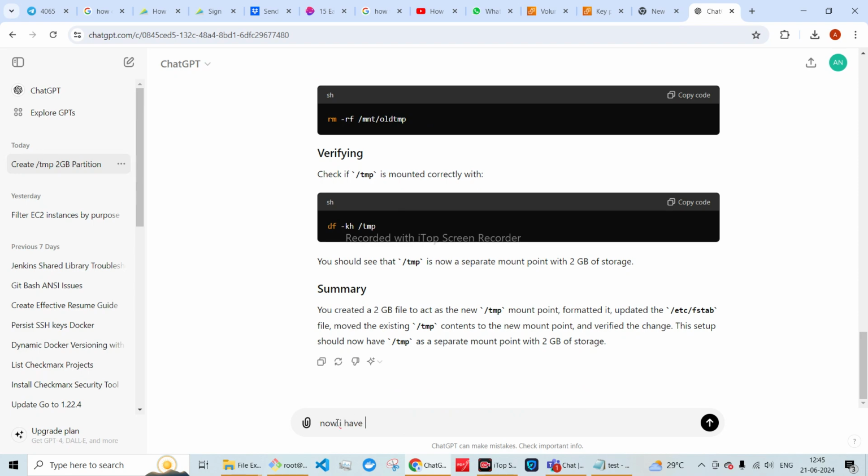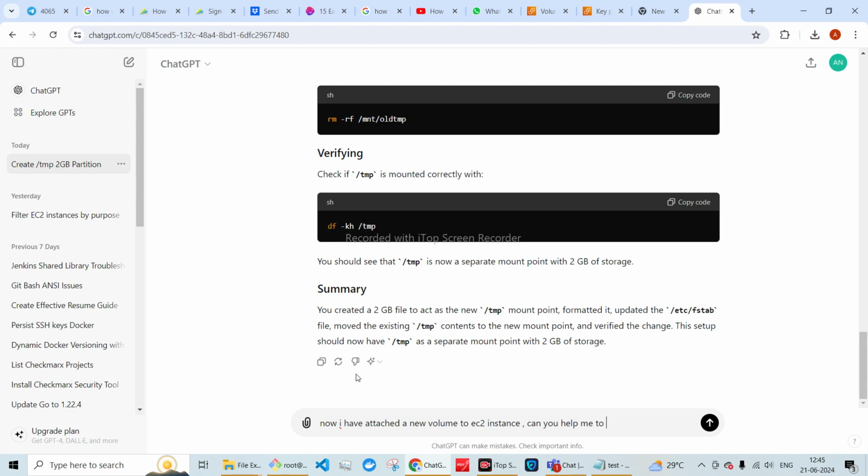I have created a new volume of 2 GB and attached the new volume to the EC2 instance.